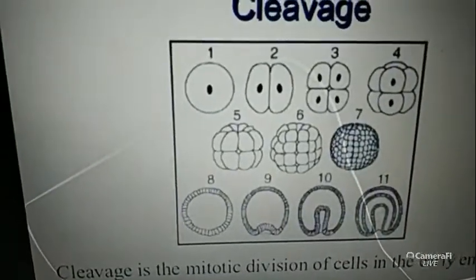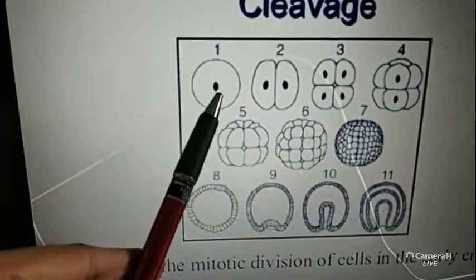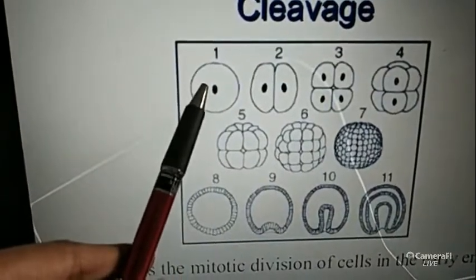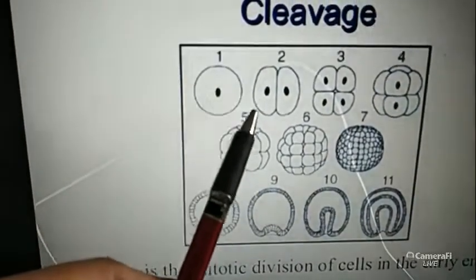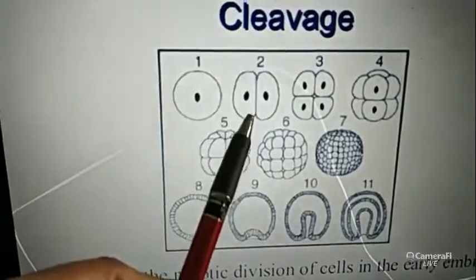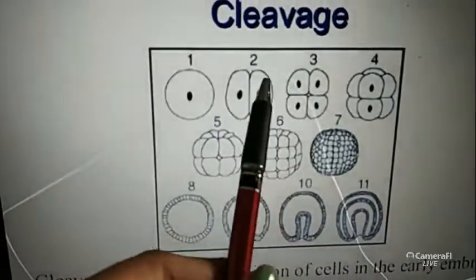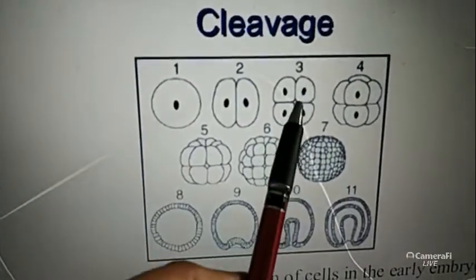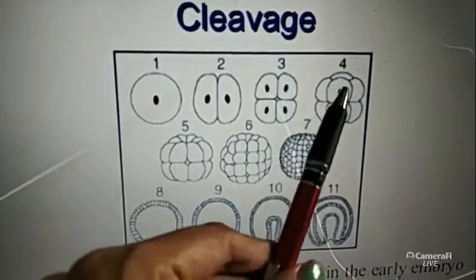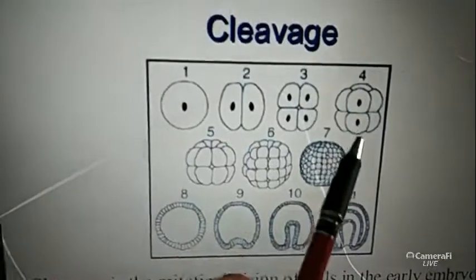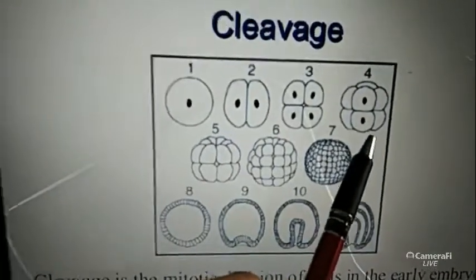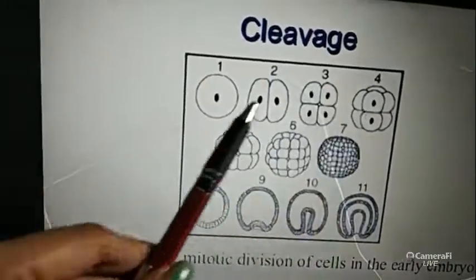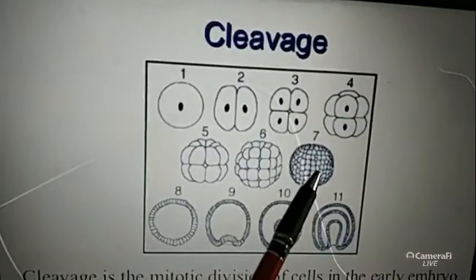Look at this picture. Suppose this is one cell. After the mitotic division this one cell transforms into two cells, then four cells, then eight cells, then 16, 32, 64.